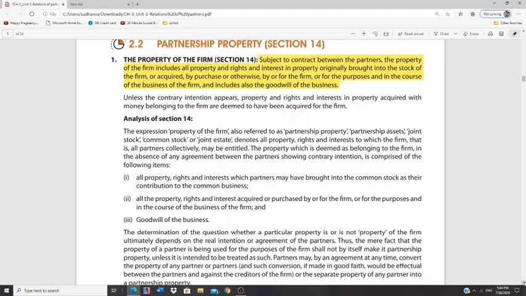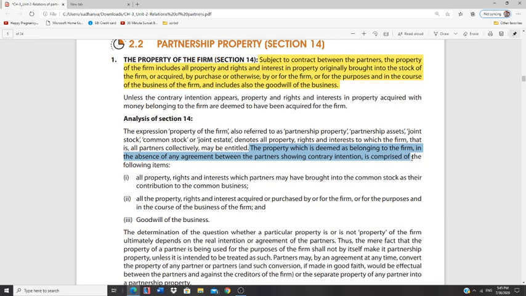But can a firm have a property, or can this particular arrangement called partnership have a property? Yes. As per section 14, it has been clearly stated. What is the kind of property usually deemed as belonging to a particular firm, in case there is an absence of an agreement and nothing has been specified?